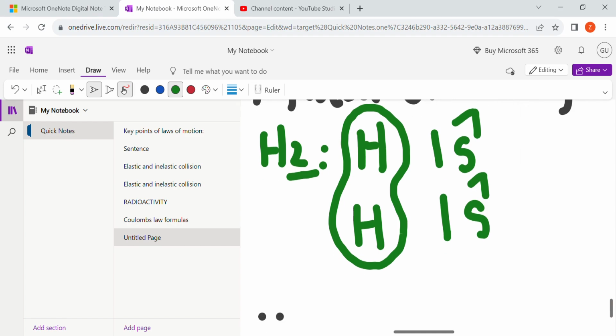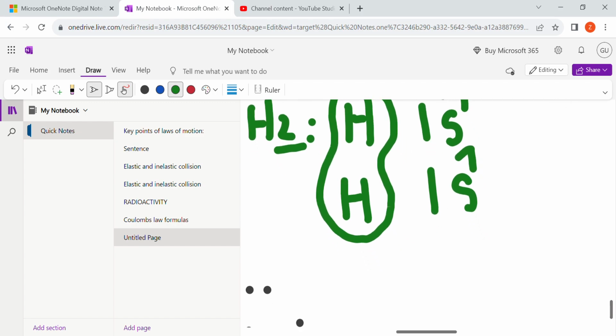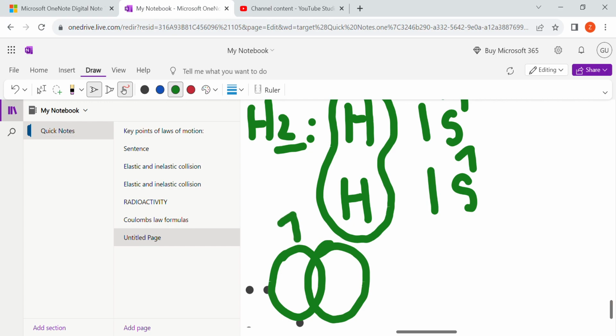So when they overlap, now let's see how these two same elements are going to overlap. What will be the shape of that? जब दोनों overlap होंगे, it would be like this. एक इस तरफ होगा and another would be in the opposite one, clockwise and anti-clockwise. I'm so sorry, ये ऐसा नहीं होगा. Yeah, it would be this.